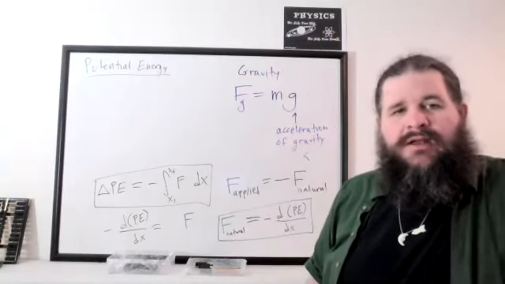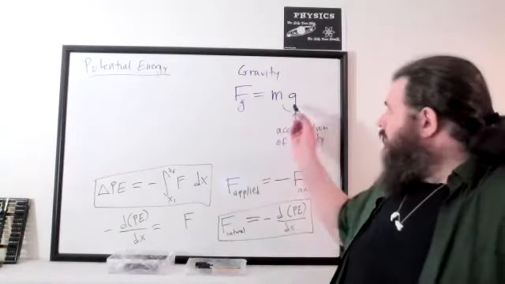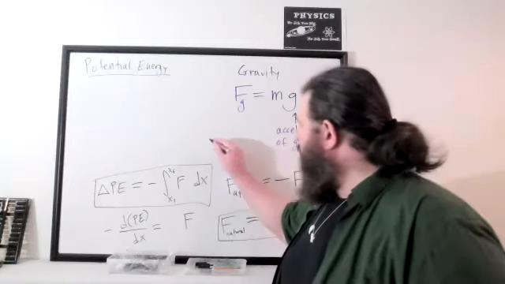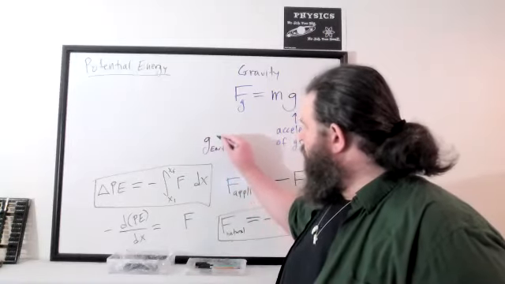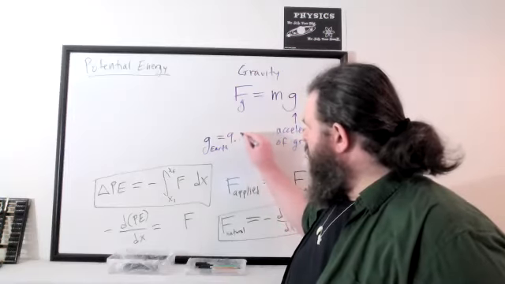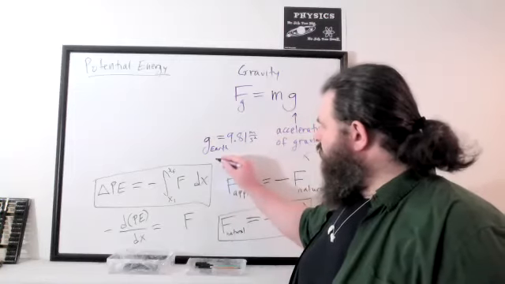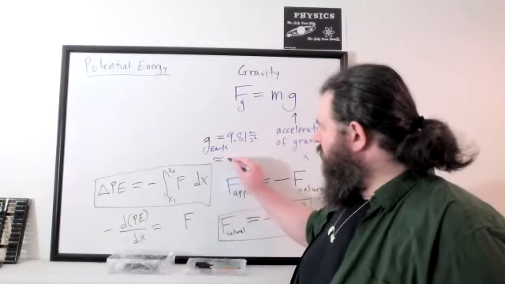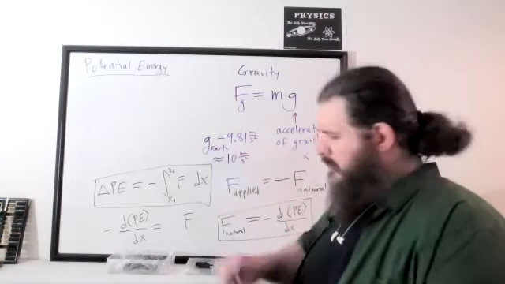And this varies depending on what planet you're talking about. If you're talking about Earth near sea level, acceleration of gravity is about 9.8 meters per second squared. 9.81, I think. Or if you just need a quick estimate, you can approximate that as about 10 meters per second squared.